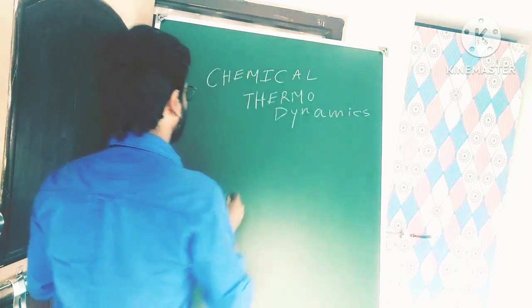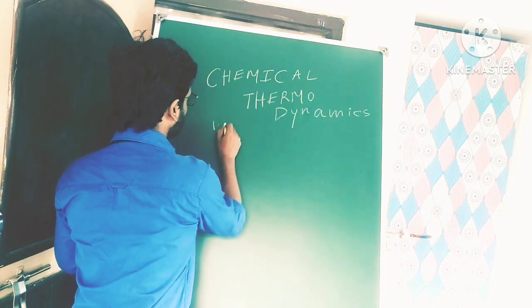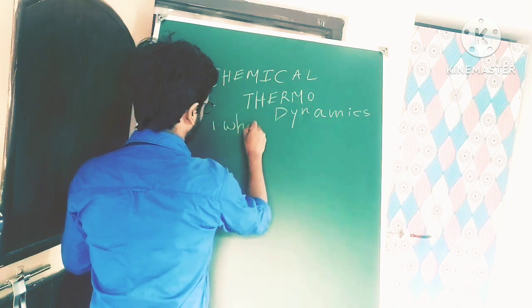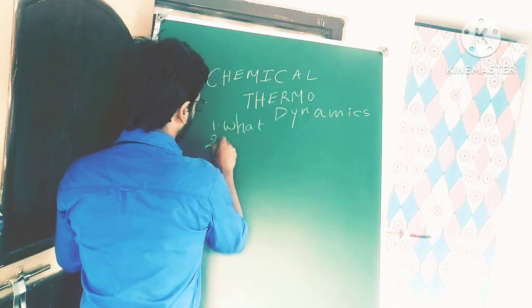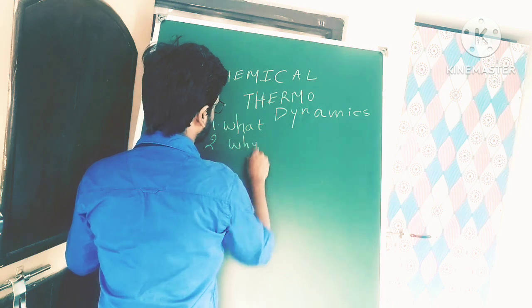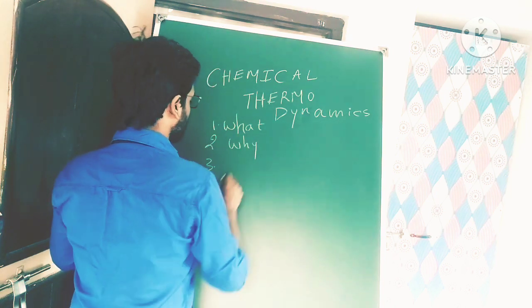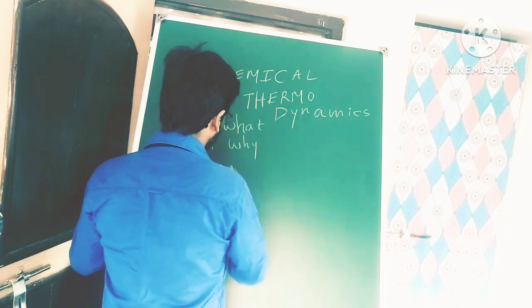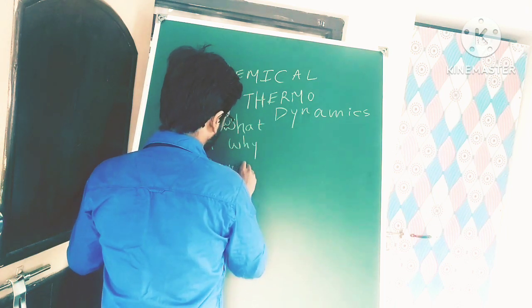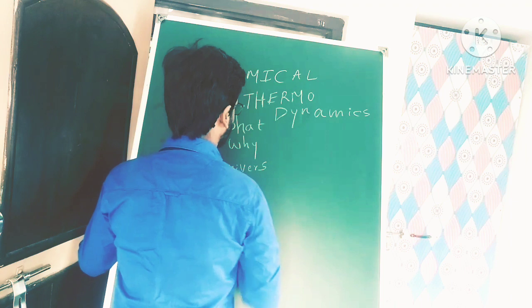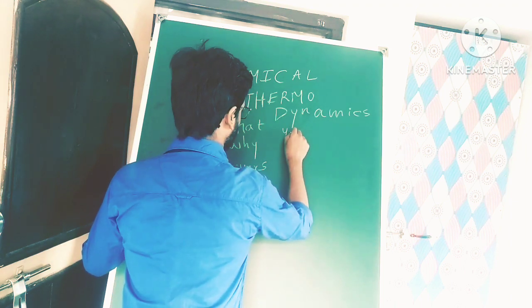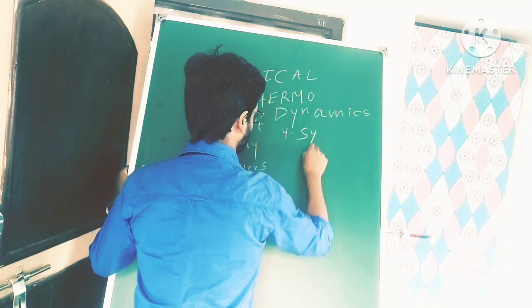So those 6 points are, first of all, what is thermodynamics? Second, why we need to study thermodynamics? Third, what is universe? Fourth point, what is system?